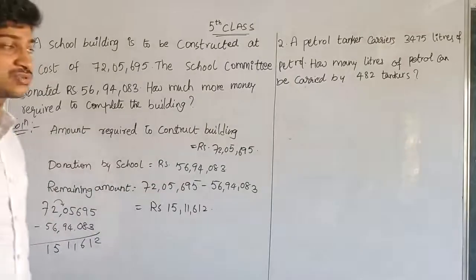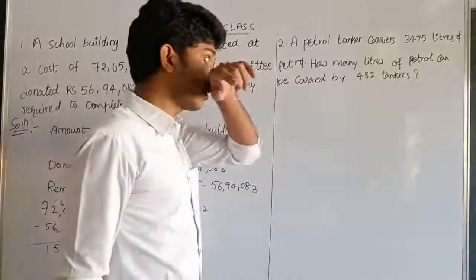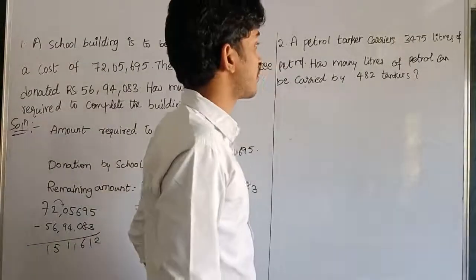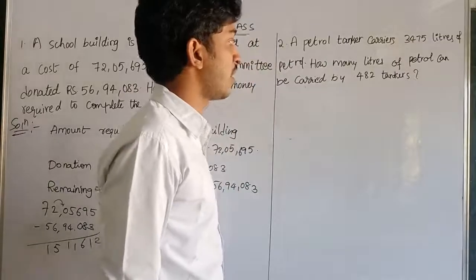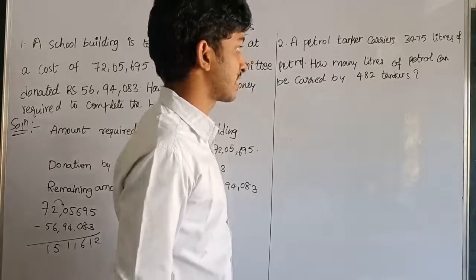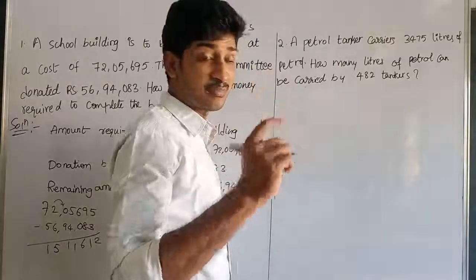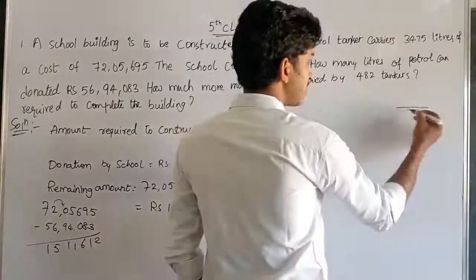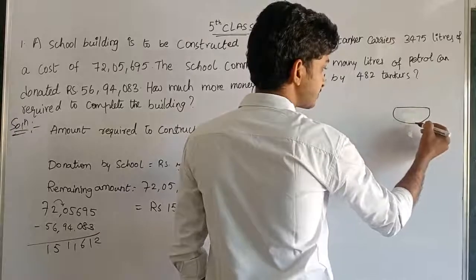Okay children, now see another question. A petrol tanker carries 3,475 liters of petrol. How many liters of petrol can be carried by 482 tankers? A petrol tanker, here only one petrol tanker. If you see, the petrol tanker is like this.